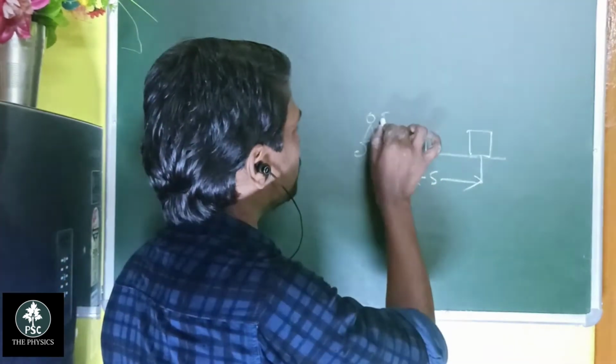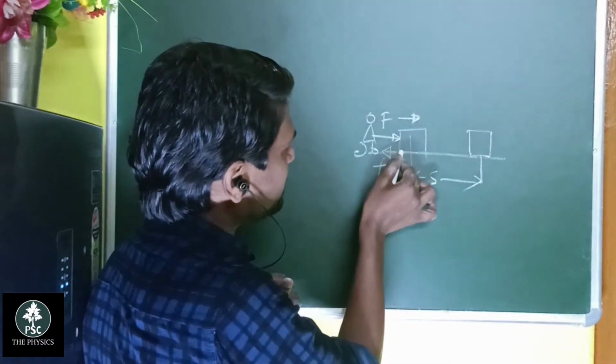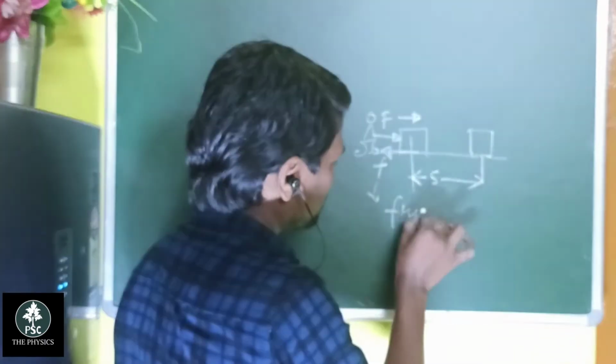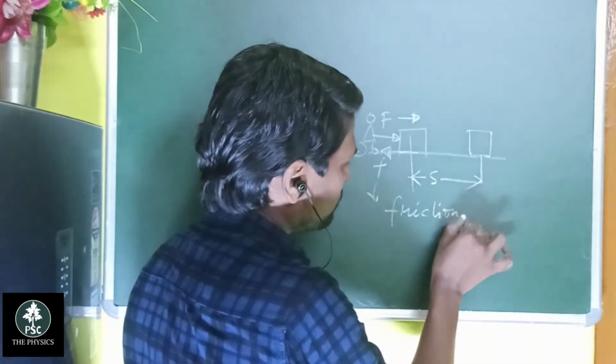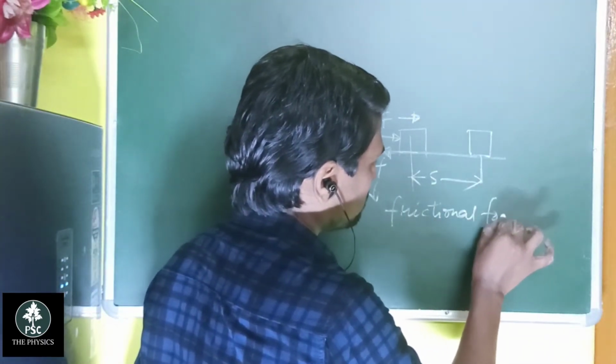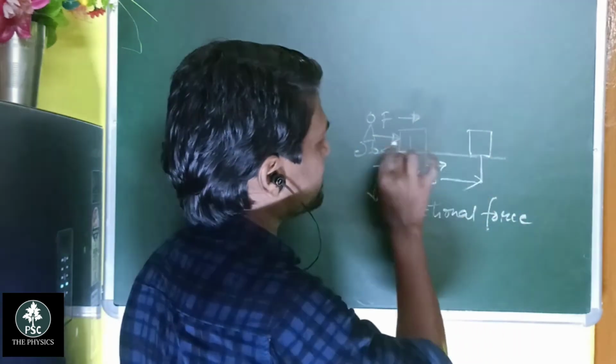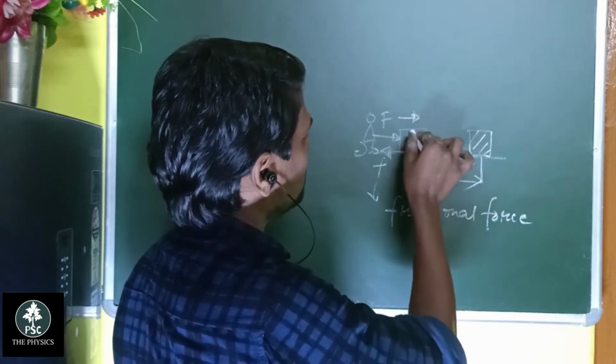This is the applied force along this direction, and this is the frictional force, and the displacement takes place along this direction.